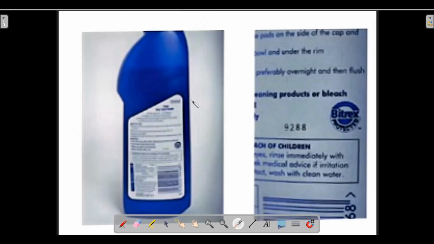Now, how do the bottles mark this? You can have a look over here. It is written Bitrex protected. This is the toilet cleaner bottle.